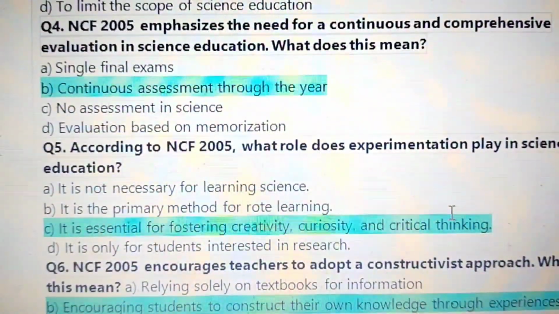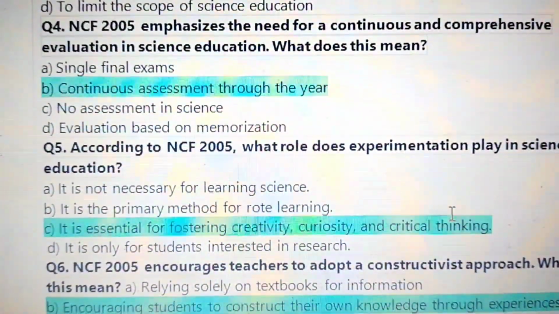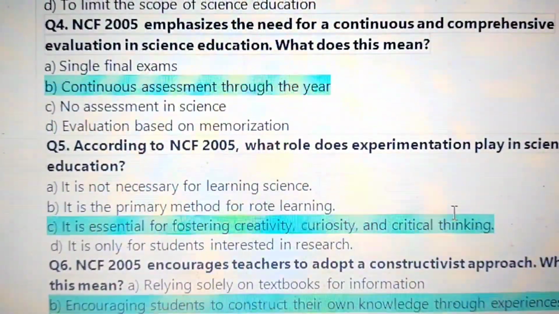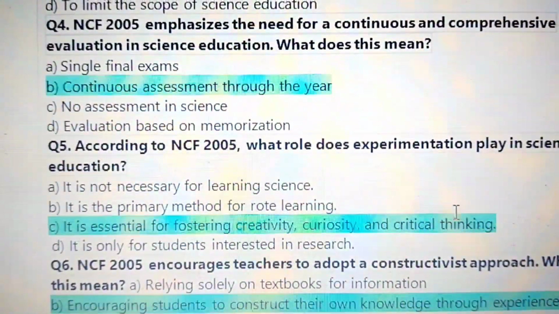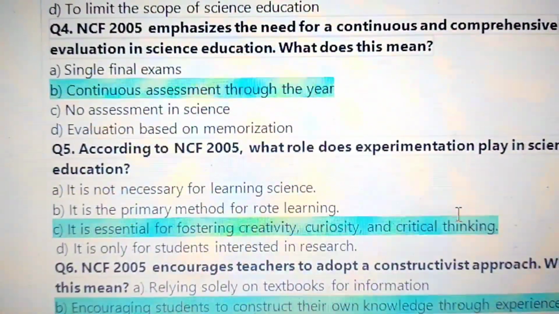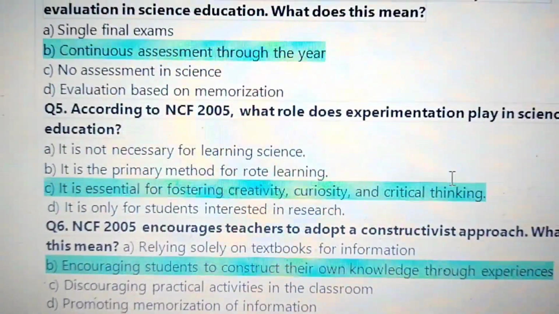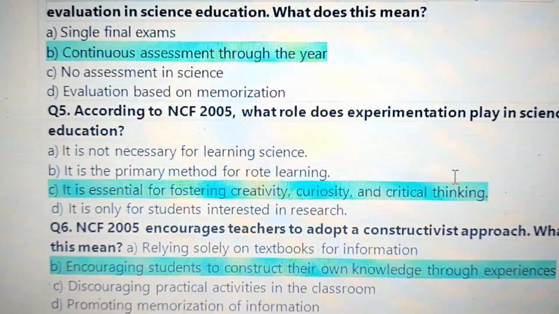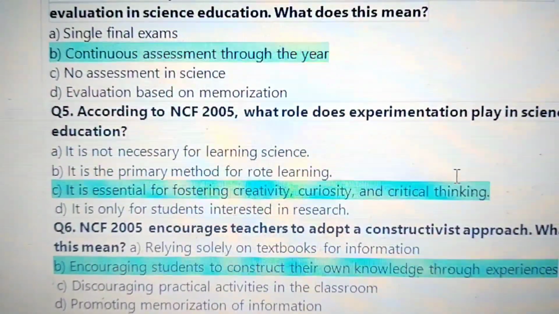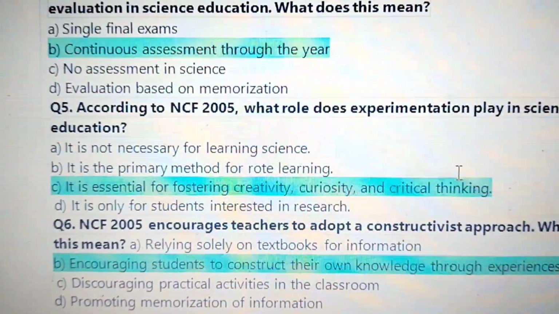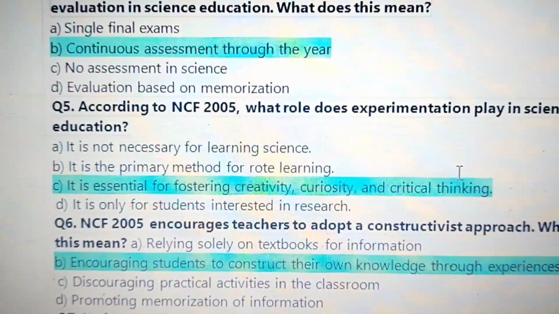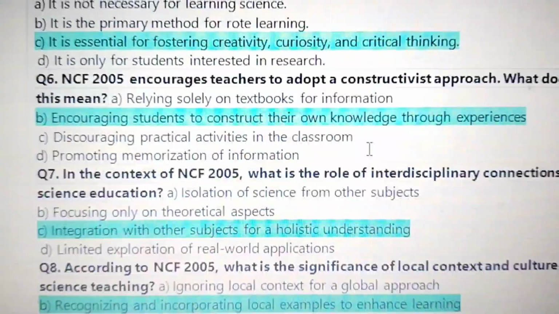Question 4. NCF 2005 emphasizes the need for continuous and comprehensive evaluation in science education. What does this mean? Answer: continuous assessment throughout the year. 5. According to NCF 2005, what role does experimentation play in science education? Answer: it is essential for fostering creativity, curiosity, and critical thinking.